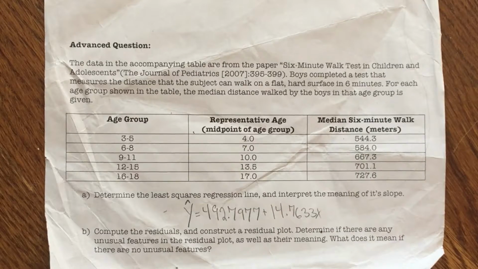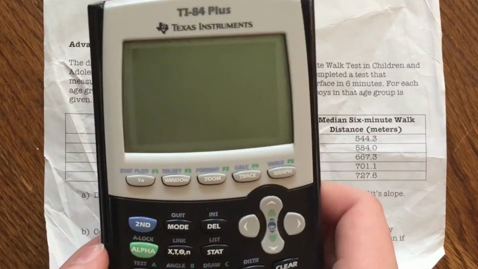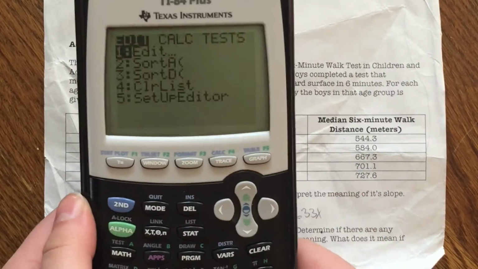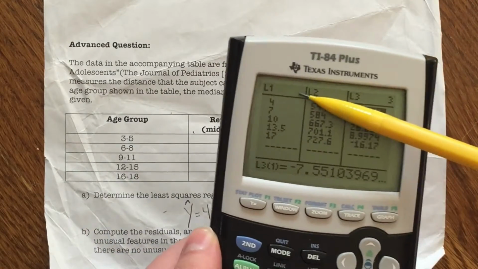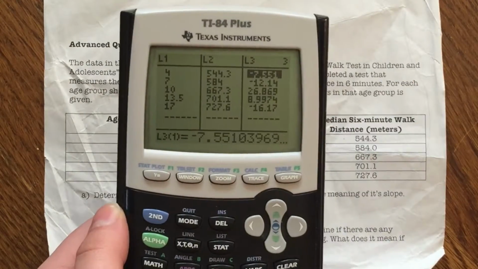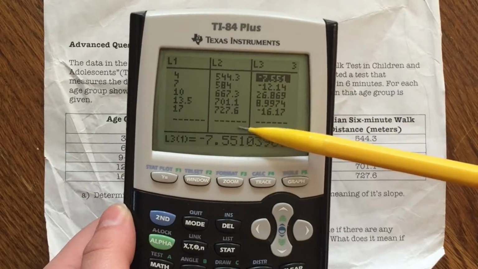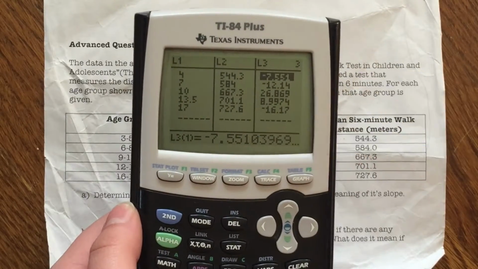So question A asks us to determine the least squares regression line. The least squares regression line is a line that shows how strong the relationship between the age groups and the walking distances are. And we find this in our calculators by clicking Stats Edit and entering in all of the representative ages in our list 1 and all of the median 6-minute walking distances in our list 2.